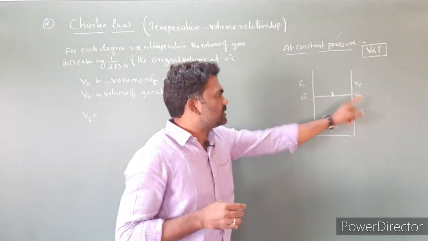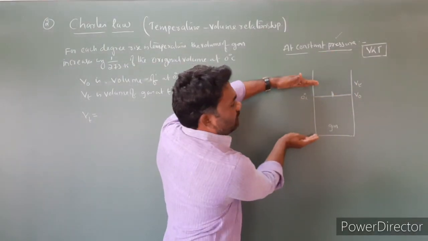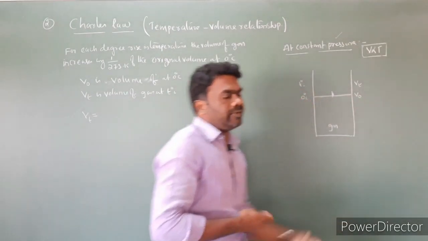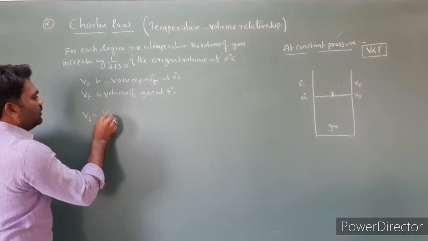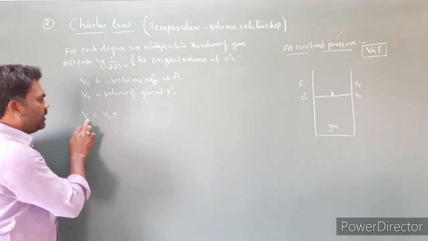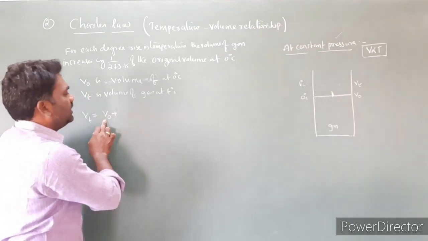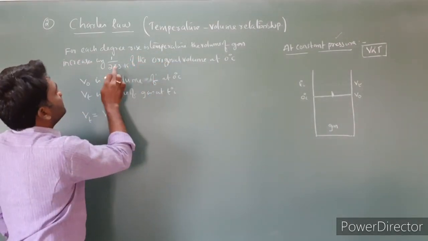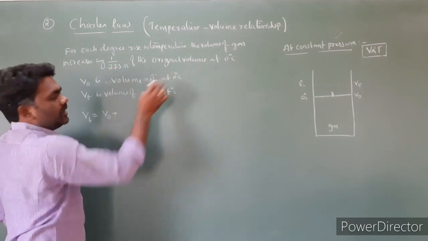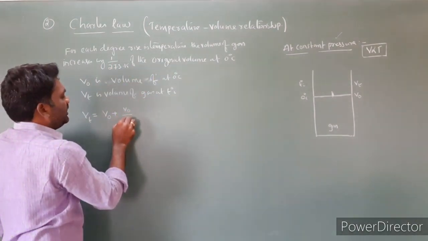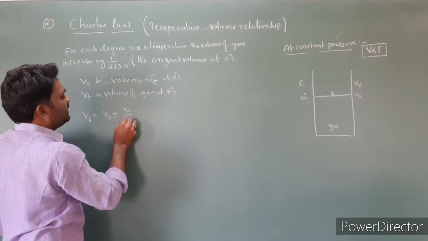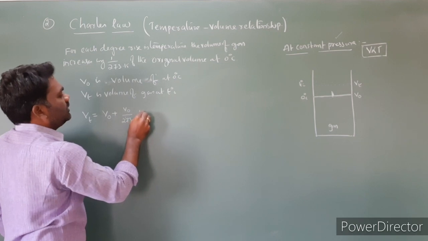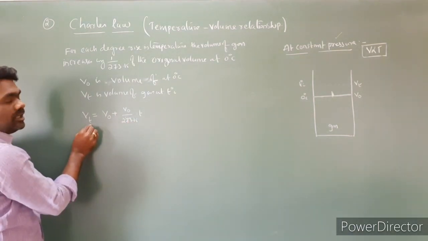The final volume is equal to the initial volume plus the increase in volume. For each degree rise in temperature, the volume of the gas increases by 1/273.15 of the original volume. So V0 by 273.15 into T is the increase, and this is the final volume of the gas.